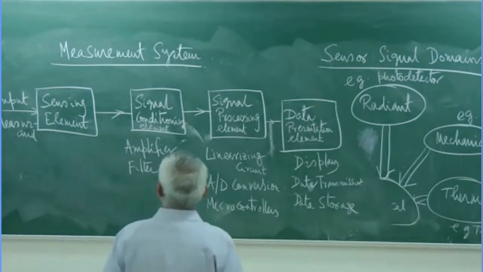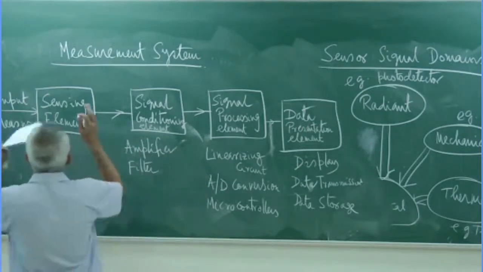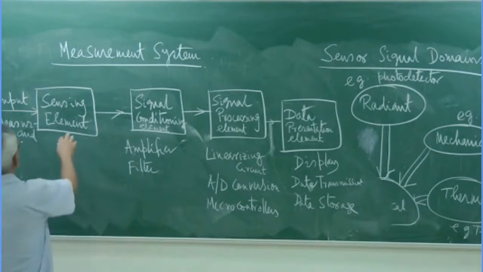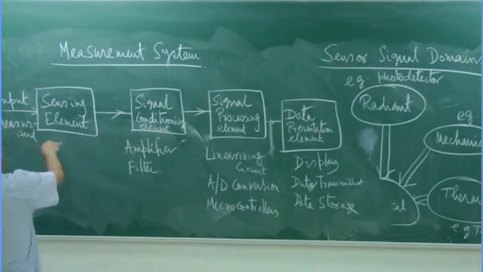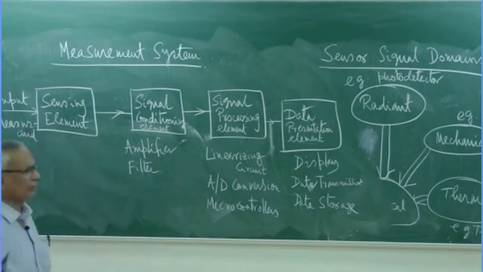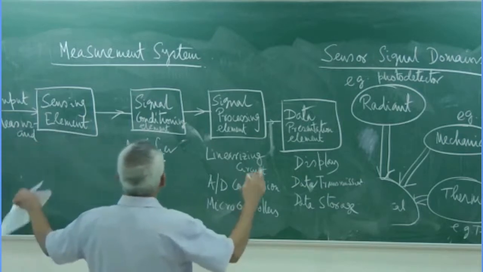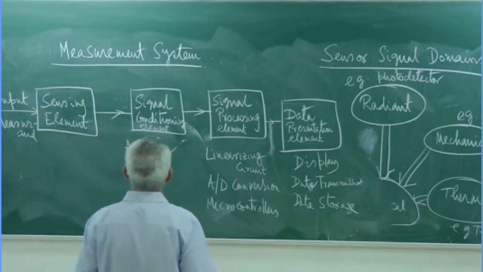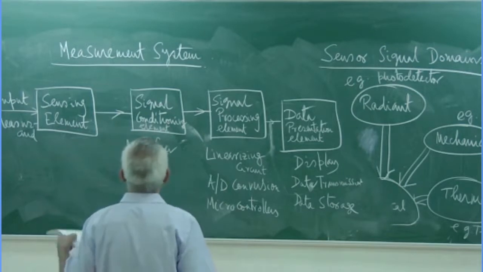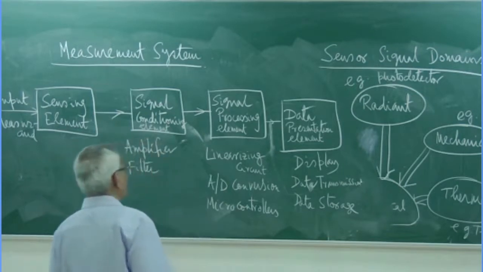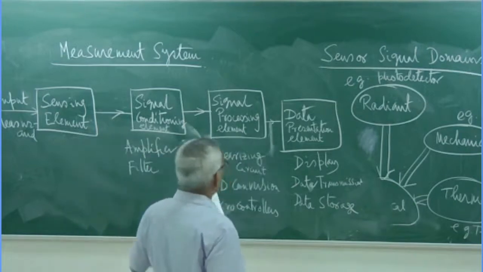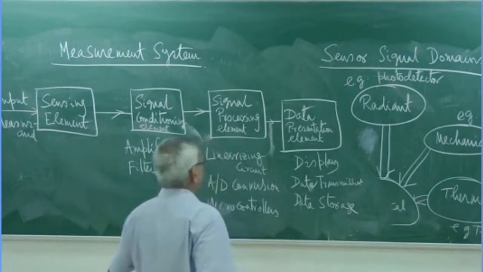Measurement system means instrumentation, all these things. So it is not only knowing the principle of the sensor, or the construction of the sensor, but to make a complete system, what should be the other blocks, what is the suitable block, their amplification, filters, linearization, and all the things we need to look into and study, and obviously data presentation.